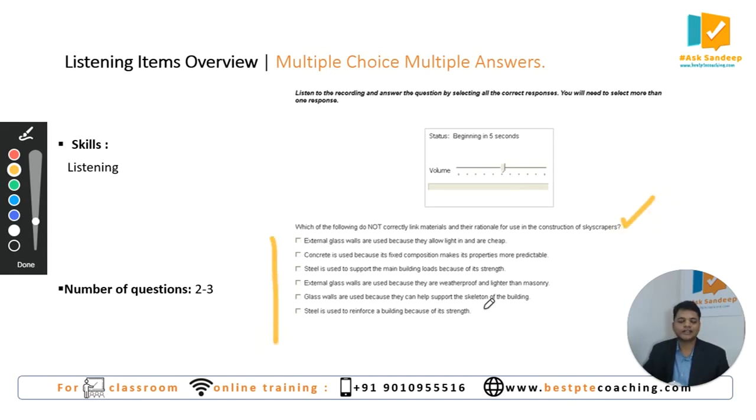The choices are similar to your reading multiple choice, multiple answer choices, correct? So based on the demand of the question, you have to pick up either 2 right choices or 3 right choices. That's what you have to do. You have to select the right choices by ticking, by clicking. All right. There will be minimum 2 questions, maximum 3 questions. When you do this question, you get score only in listening.